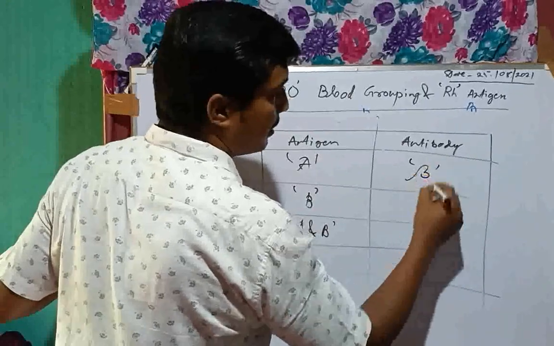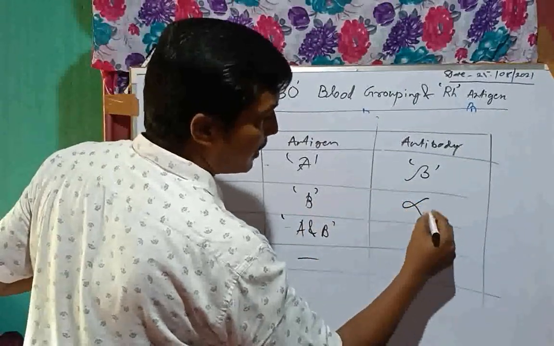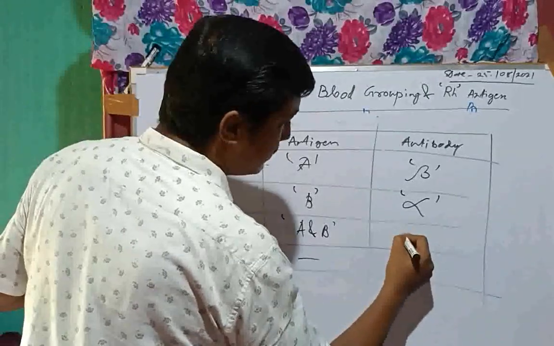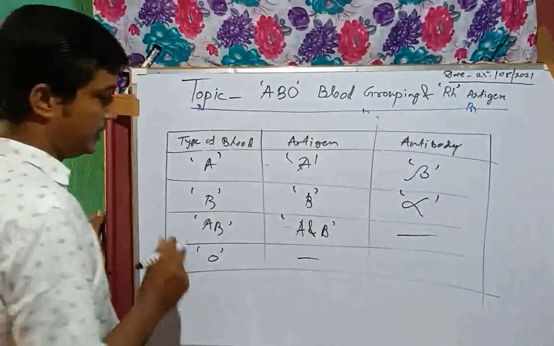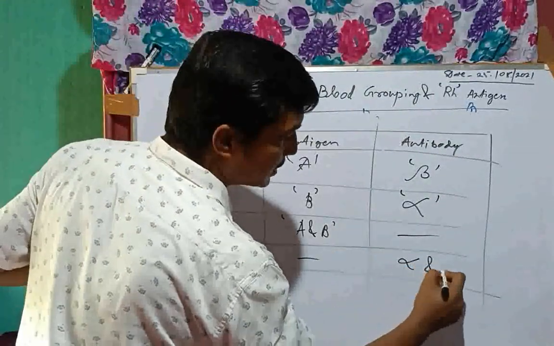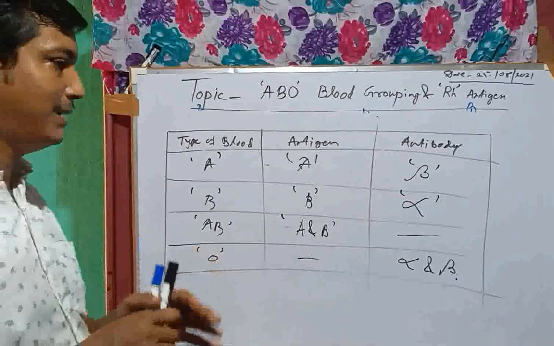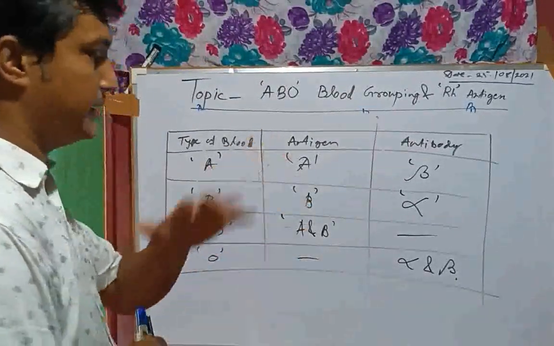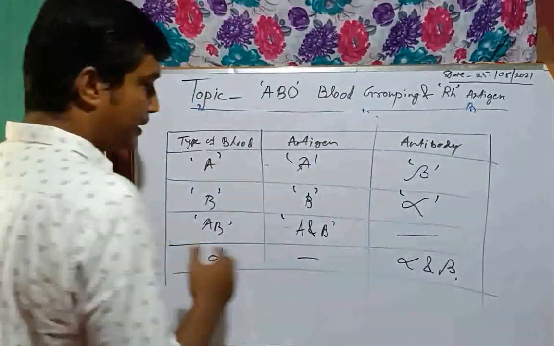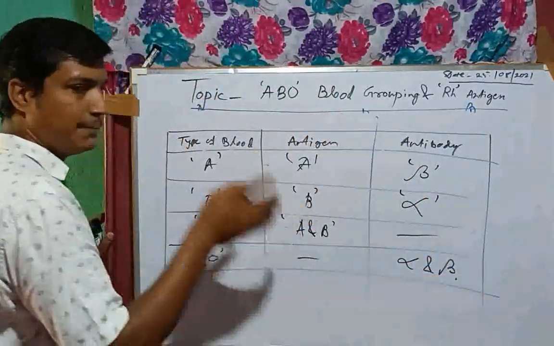Same as here, the anti-B antibody is present in blood group A. Alpha or anti-A antibody is present in group B of blood, and there is no antibody in AB. In the case of O blood group, both alpha and beta are present. Clear? So one thing we have to understand here is that there is no antigen in the case of blood group O, so that it cannot take blood from any other group except O.